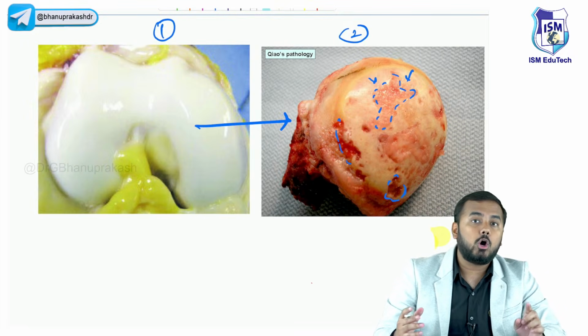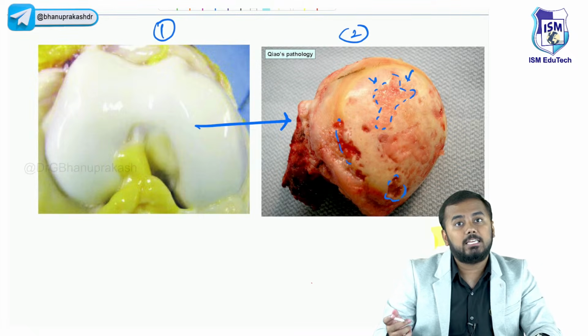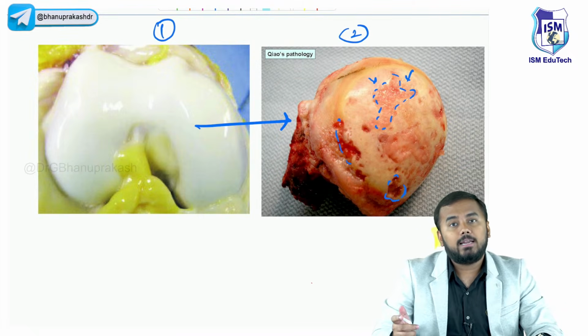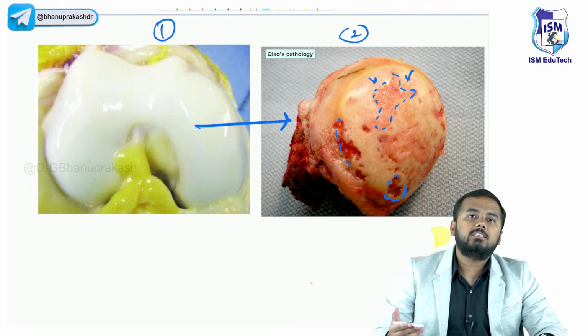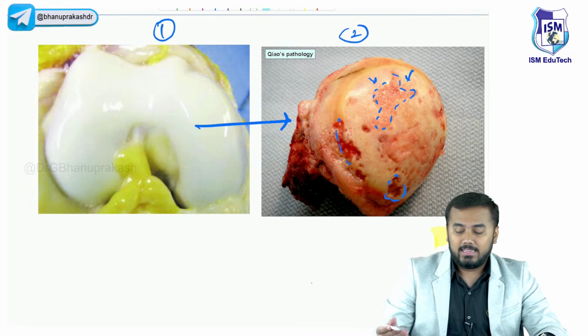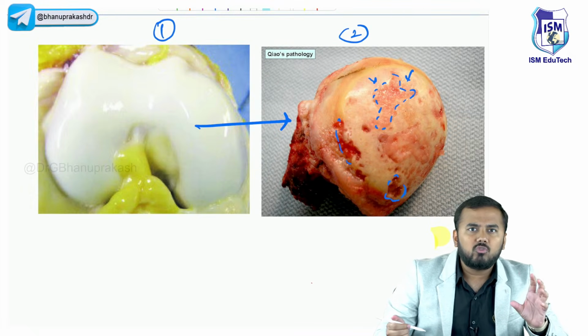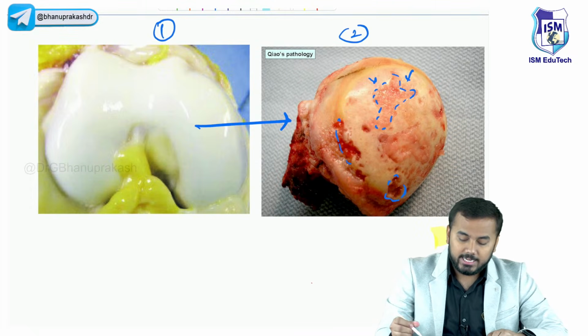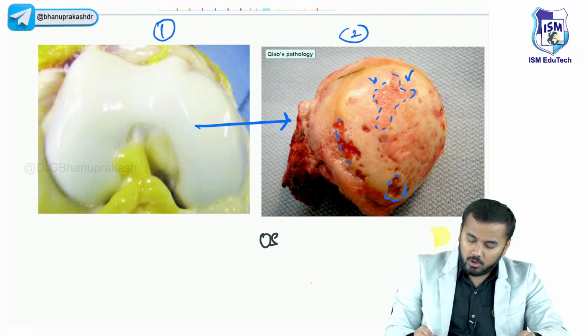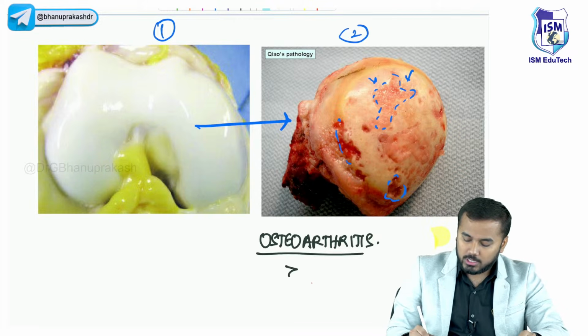And this condition is called osteoarthritis, which is most commonly seen in older individuals of more than 60 years, right? Your grannies, grandfathers, they keep on complaining that they have knee pains, right? And if you look at the joint, it will be a little swollen. Why? It is because of osteoarthritis. So this condition is called osteoarthritis, most commonly seen in elderly people after 60 years.